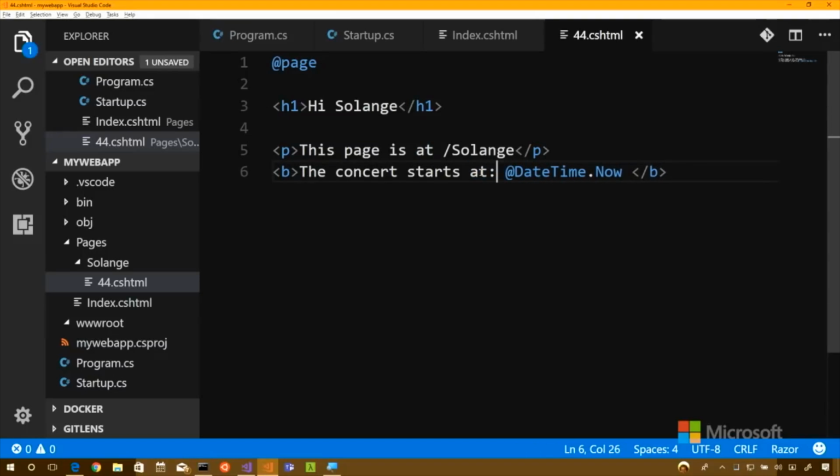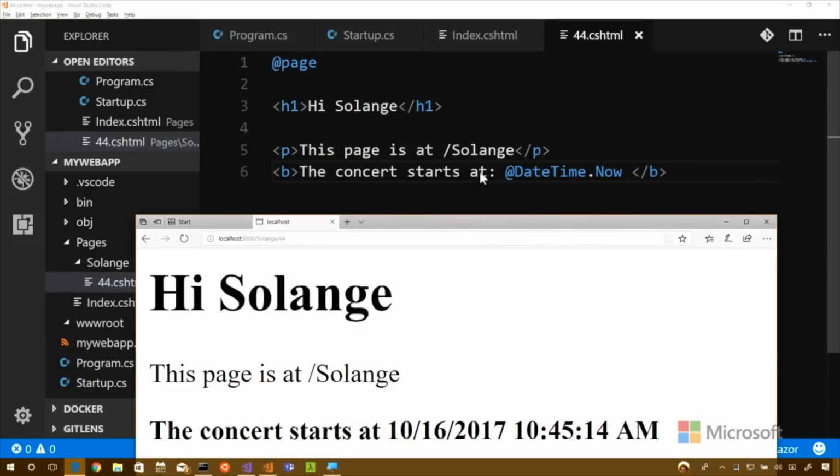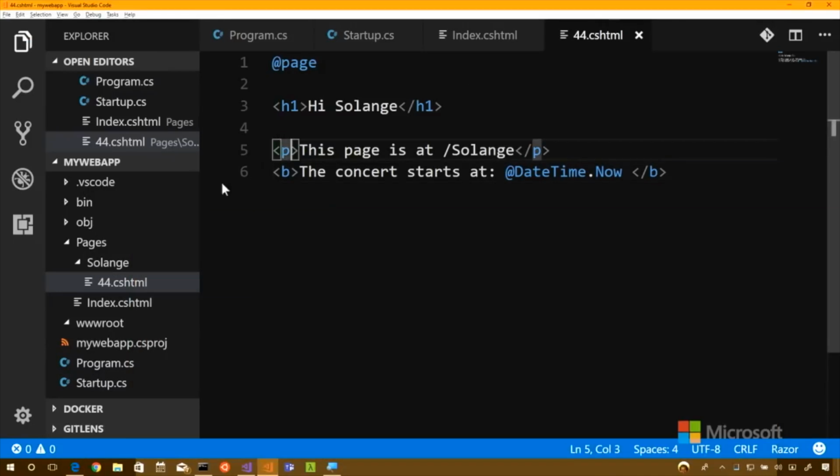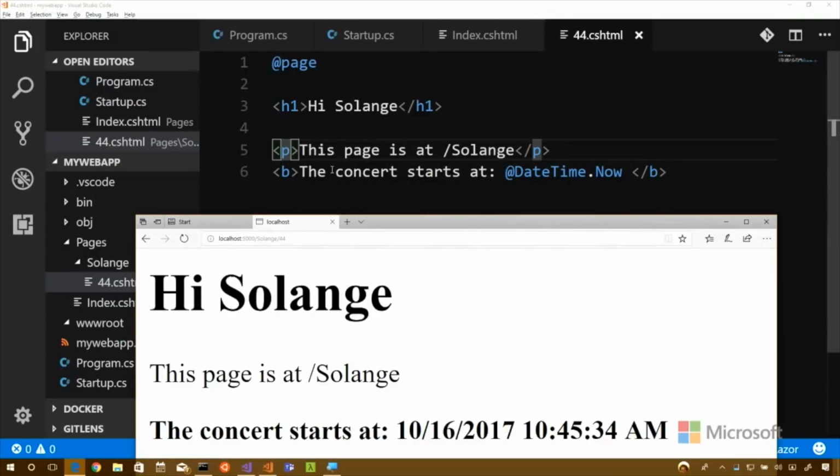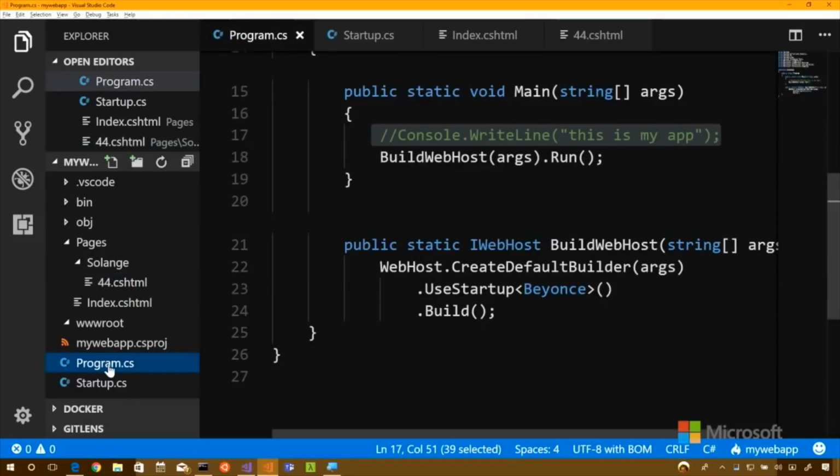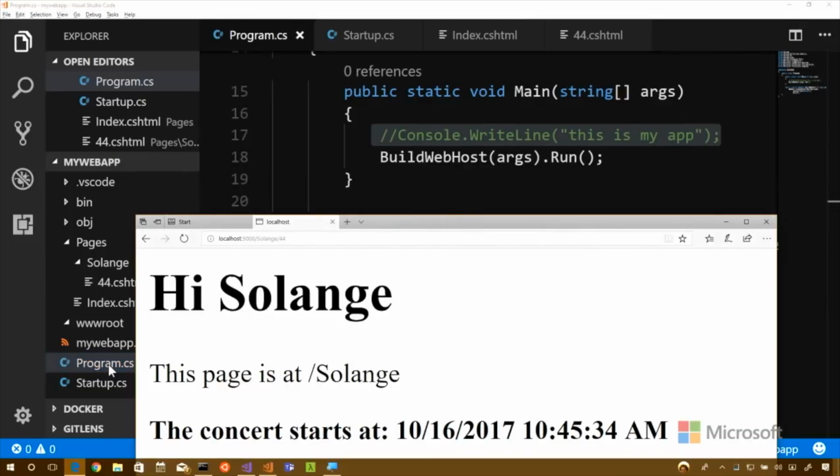Control S, Alt Tab, refresh. I'm not having to build, no. With Razor pages, the page is being built when it changes and it gets hit for the very first time. If I change the C# files, I need to then go and rebuild. Okay, but within the page itself, you do not need to do that.